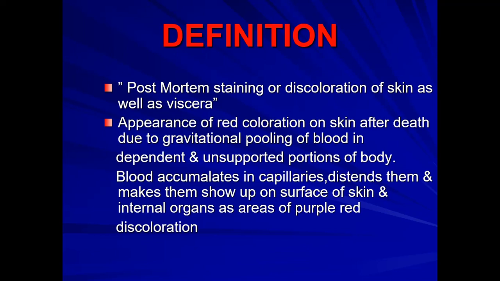Now what happens? What is the basis of this phenomenon? There is appearance of red coloration on skin after death due to gravitational pooling of blood in dependent and unsupported portions of the body. Blood accumulates in capillaries, distends them, and makes them show up on the surface of skin and internal organs as areas of purple red discoloration.